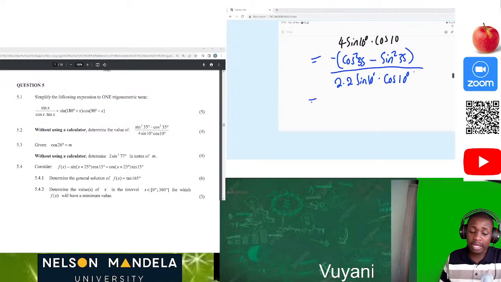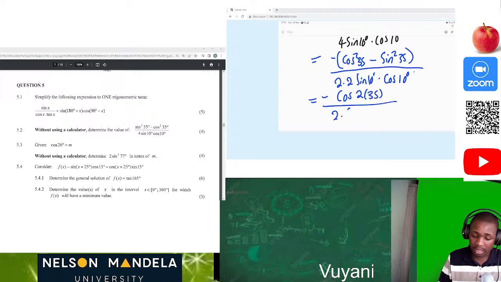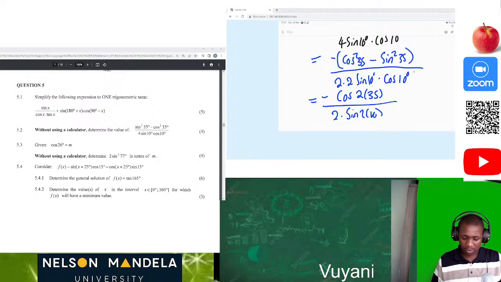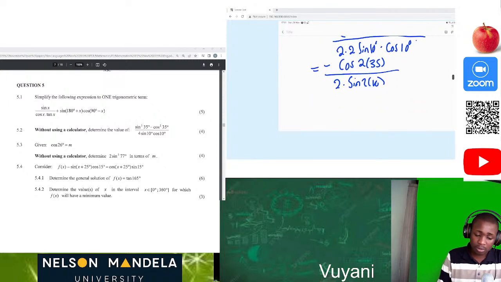Above it's already a double angle, which is negative of cos 2 times 35, divided by 2 times sine 2 times 10, because that's also a double angle. So now we end up having negative cos 70 divided by 2 sine 20 degrees.